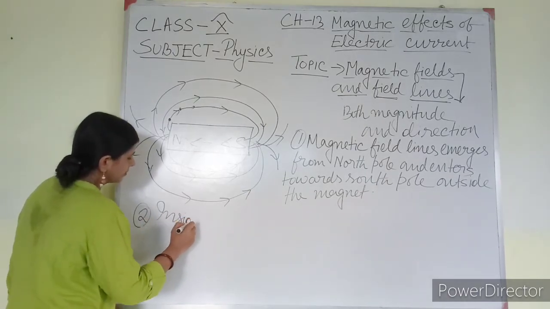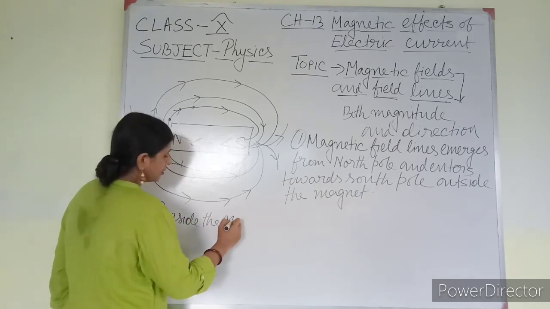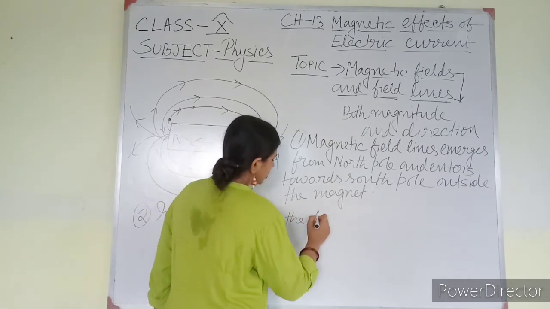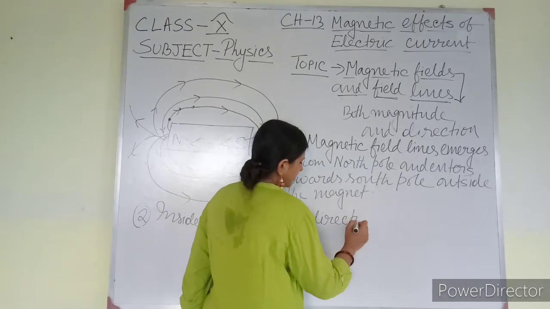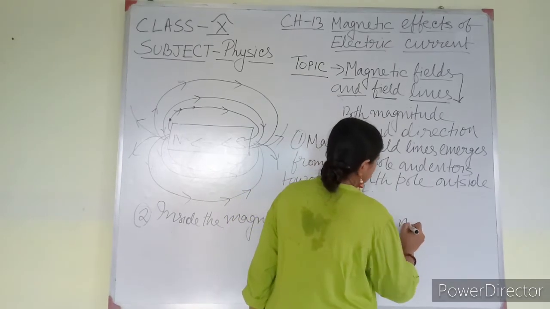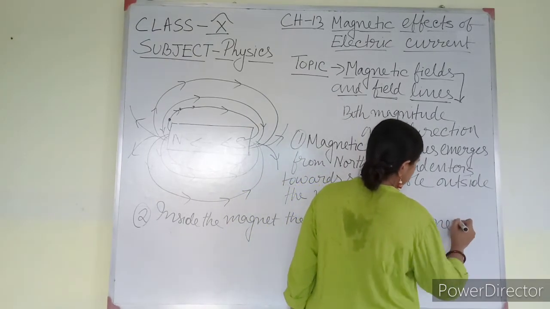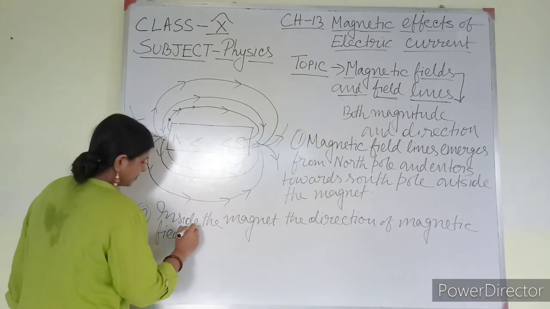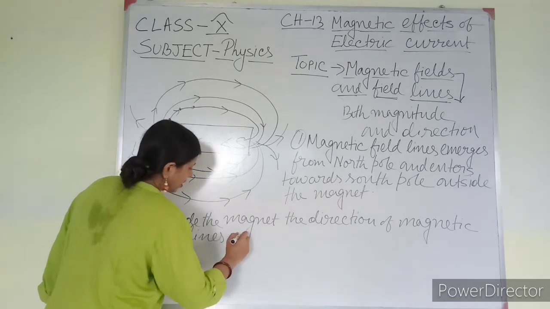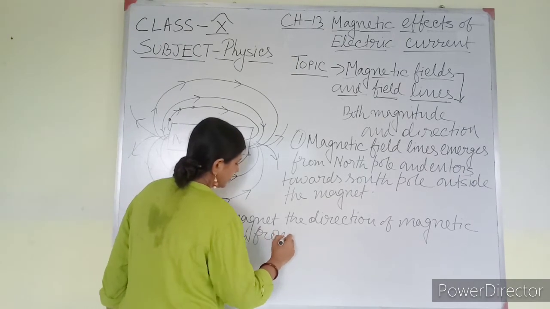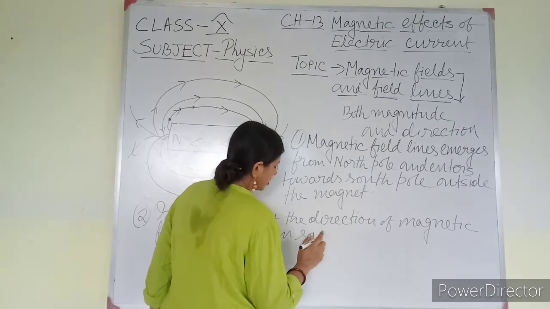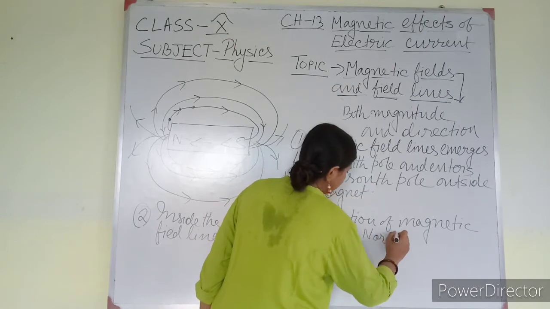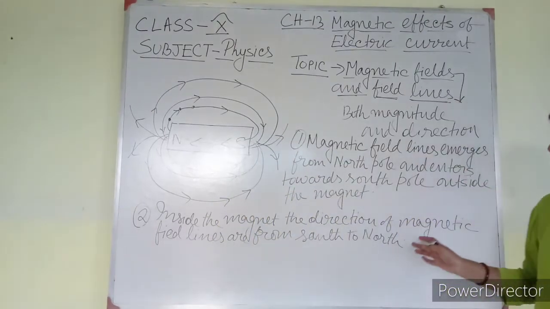Inside the magnet, the direction of magnetic field lines is from south to north. This is the second property.